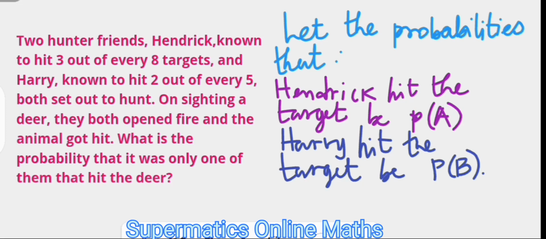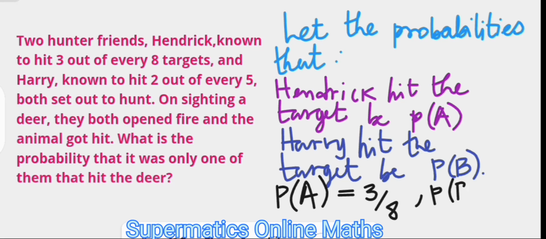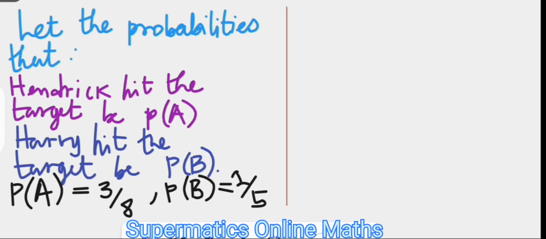Now from the problem, Hendrik has a probability of 3 out of 8, while Ari has a probability of 2 out of 5. Now, these are the probabilities of success for both hunters. So we need to also talk in terms of their failures. That is the probability that they miss the target, and they are given thus.